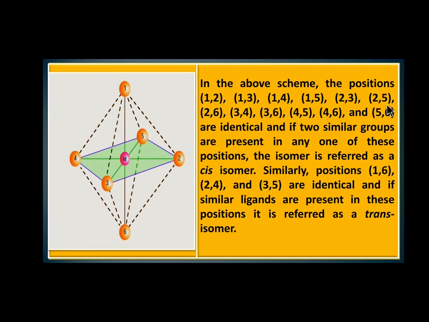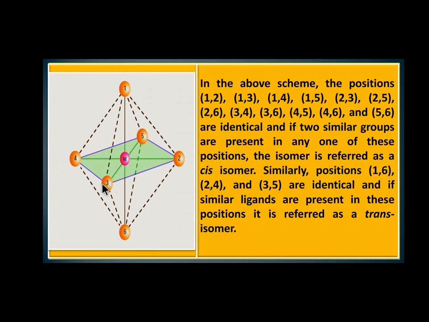And 2,5, where is 2,5? 2,5 is also on the same side. And 2,6, where is 2,6? 2,6 is also on the same side, so it is a cis. And 3,4, it is also on the same side, so it is a cis isomer.